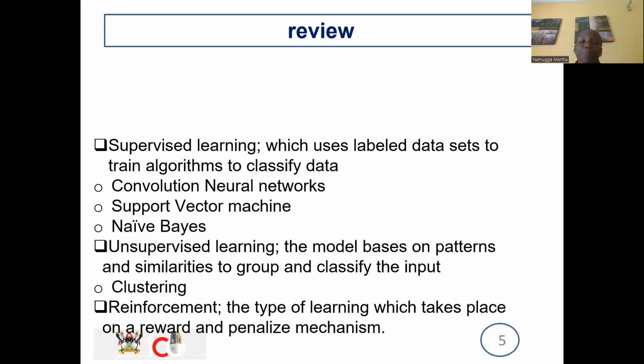These nodes form the structure that helps form a complex function that maps an input to an output. Then the support vector machine has a boundary that separates. So when a new input comes, it will be separated: this belongs to this side of the boundary, this belongs to that side. And naive Bayes is probability. It assumes that features are independent and works on the Bayesian theorem.